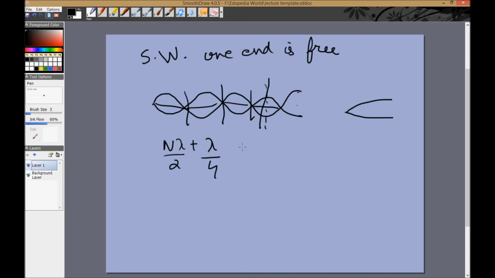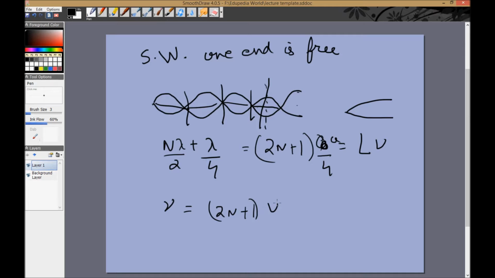So in this case it will come out to be 2n by 4, (2n plus 1) times lambda by 4. This is L. And we again write lambda as v by mu. So what we get is mu is equal to (2n plus 1) v by 4L.